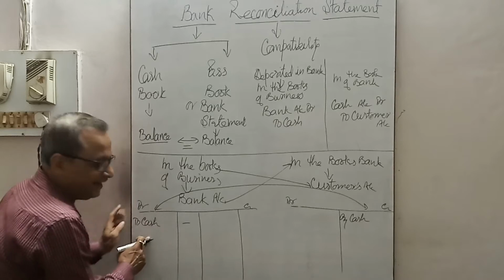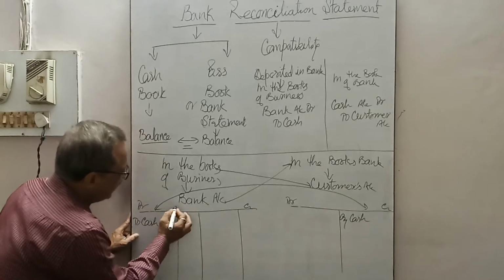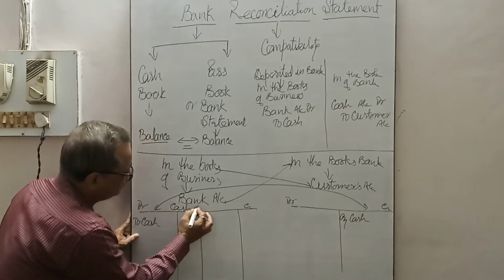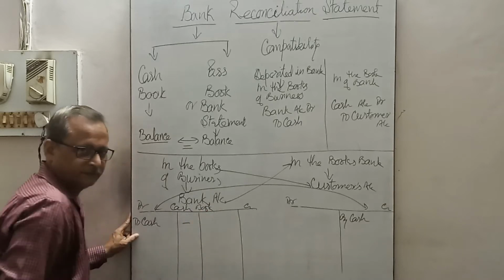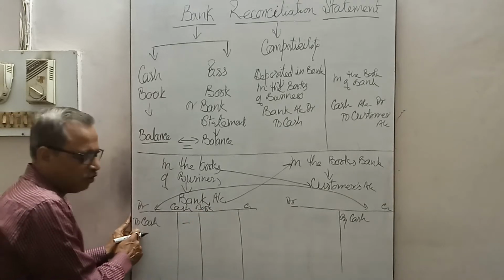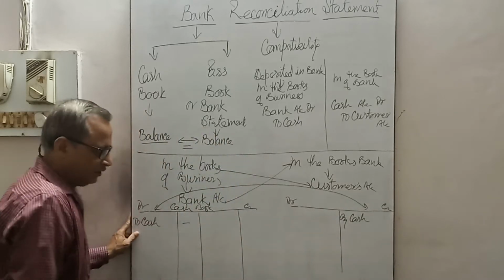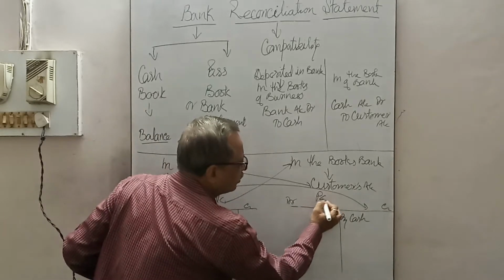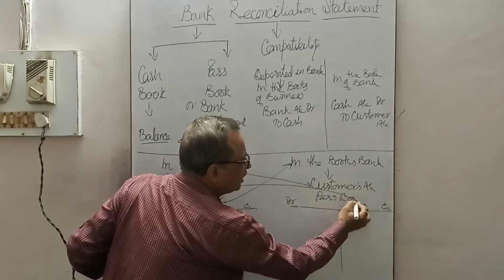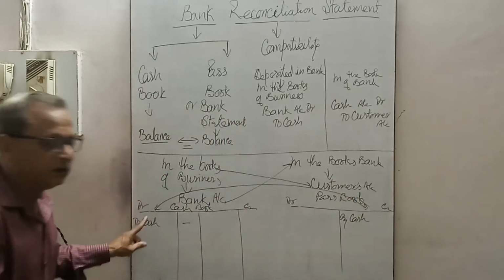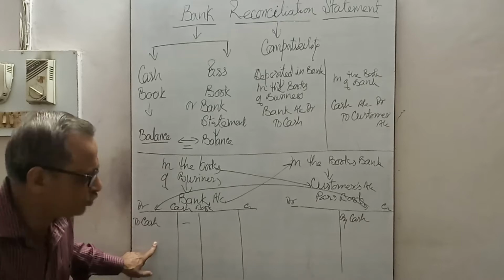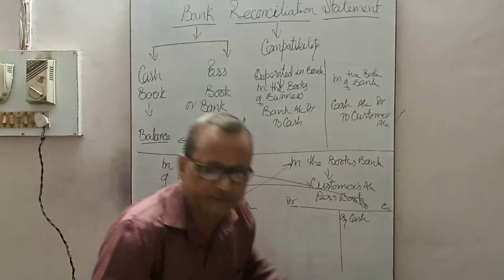What is debited in the cash book, that is credited in the passbook. The passbook is also called the bank statement. The items which are debited in the cash book should be credited in the passbook.